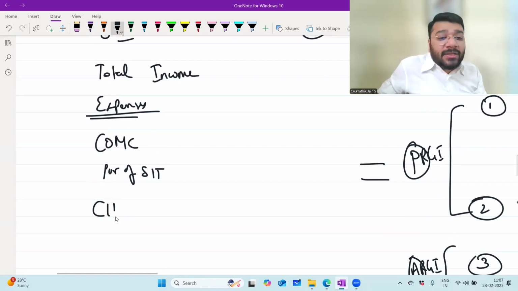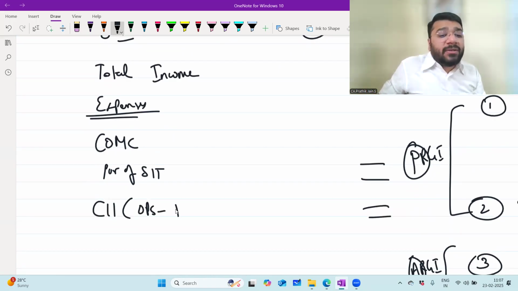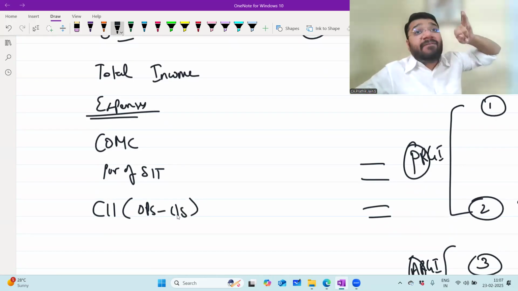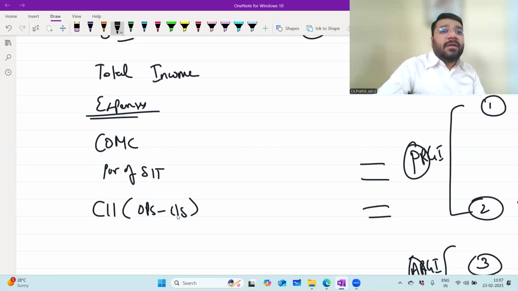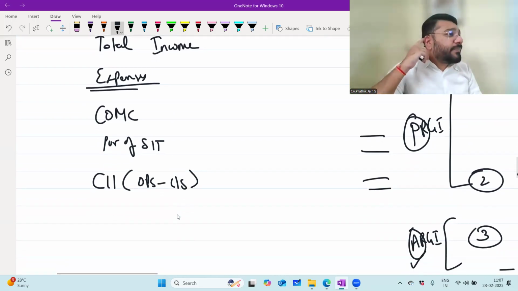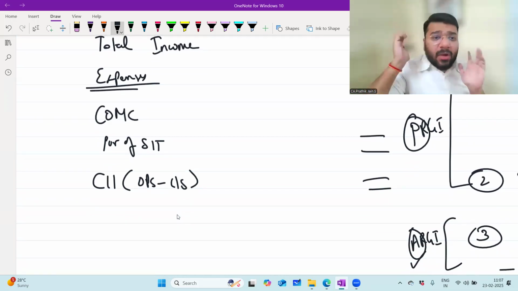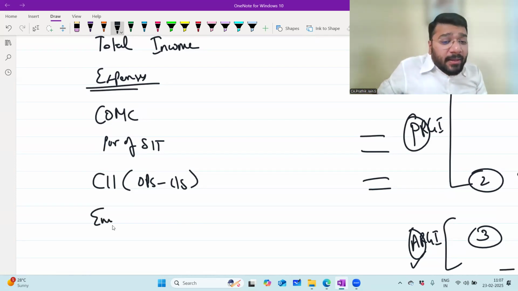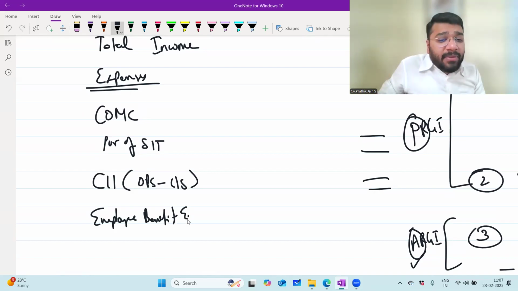Next is changes in inventory, which is opening stock minus closing stock of which items? WIP, FG and stock in trade. Correct? Till this we have discussed in the last class, and we saw a couple of questions also based on that. Now what we are going to see are the remaining 4 items. What is the next item? Employee benefit expense.